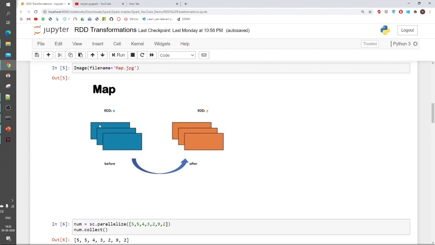You are seeing that the number of elements is 3 before applying the transformation, and even after applying the transformation the number is still 3, but the color is changed. That means some property has changed.